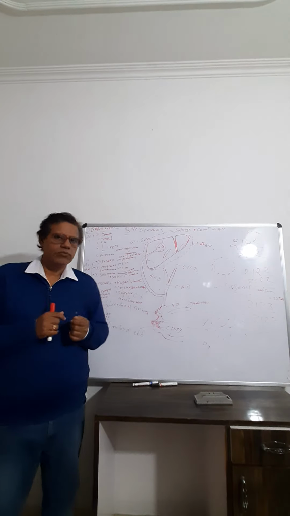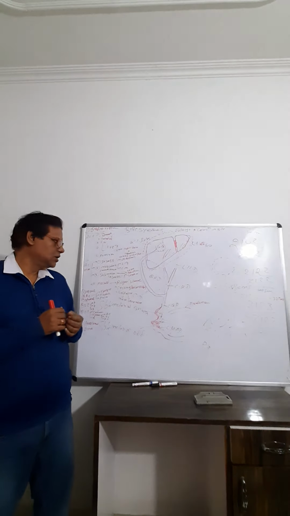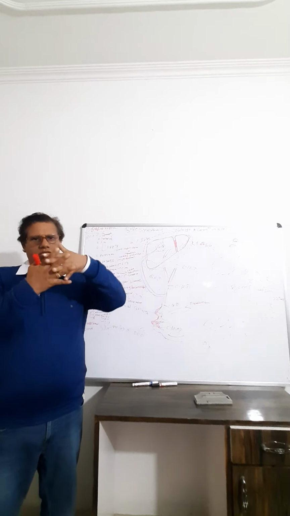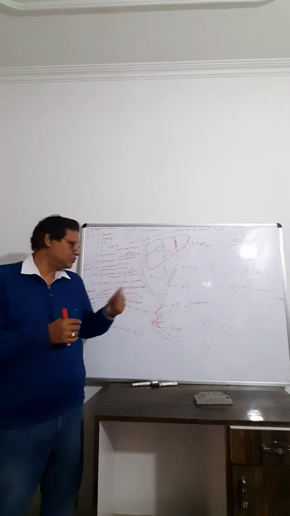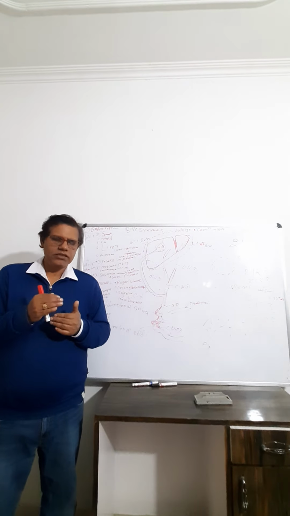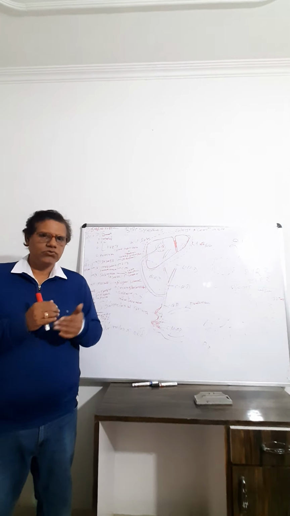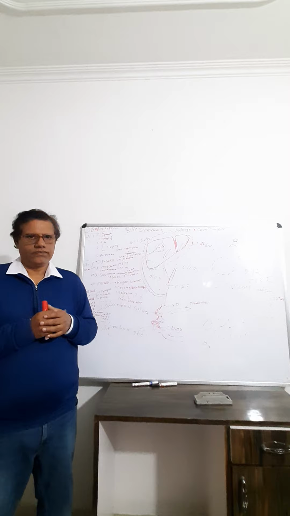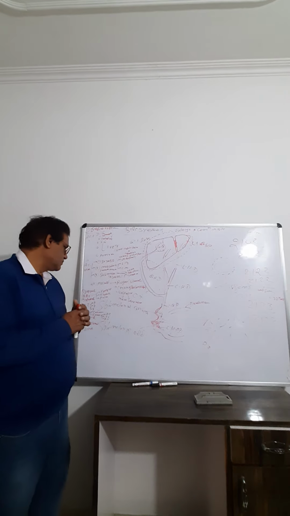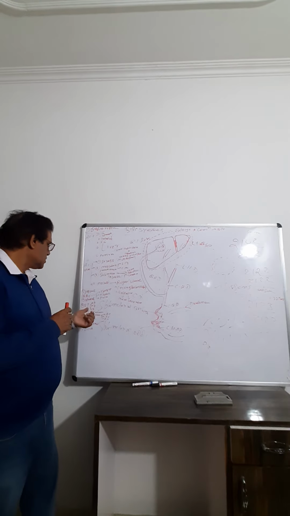And the mucosa in the stomach has fold-like structures, that is rugae. In the intestine there are finger-like projections, villi, and these are the crypts of Lieberkuhn. And the mucosa has goblet cells. Goblet cells release mucus, which helps in the lubrication of food. They also release a protein, that is mucin protein.